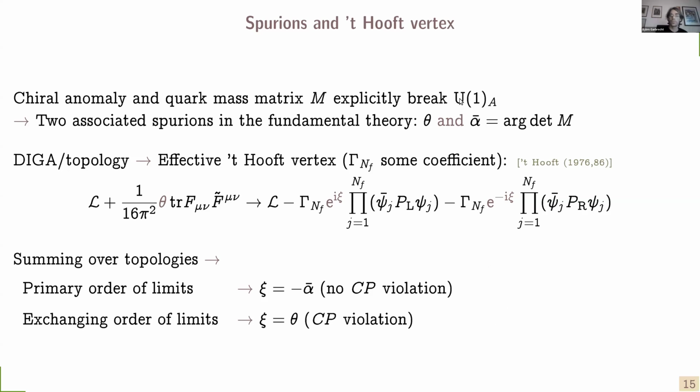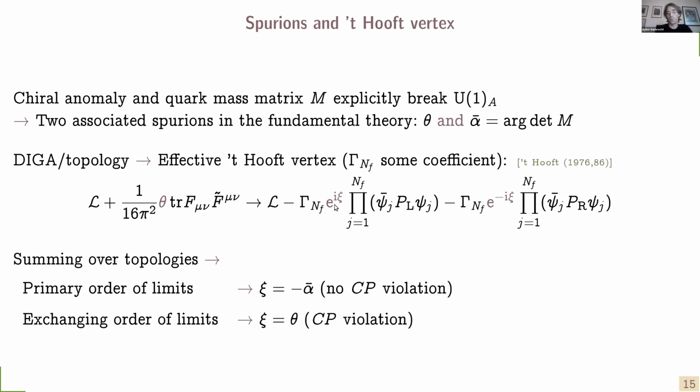The symmetry of interest here, which is explicitly broken, is U(1)_A, and it is explicitly broken by the chiral anomaly and by the quark mass matrix. This means that in the fundamental theory, there are two associated spurions, namely theta and the phase of the quark mass matrix. Then we can follow 't Hooft to integrate out the topological effects in the dilute instanton gas approximation, and we obtain this effective 't Hooft vertex.